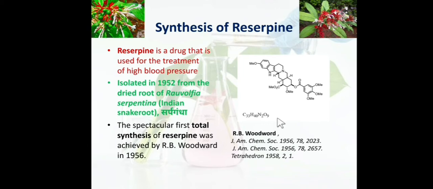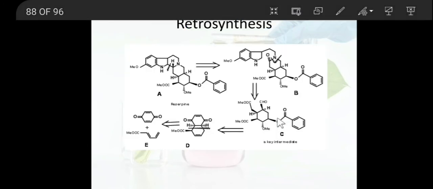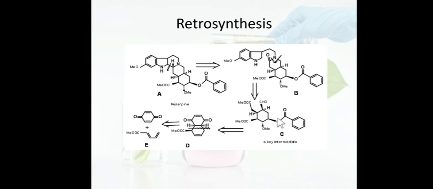So this is a very complex natural product which was synthesized by R.B. Woodward and co-workers. So let's see the retrosynthesis of reserpine. The molecule is divided roughly in three parts: the upper one, the middle part, and the side chain. If we go for the detailed retrosynthesis, we get the upper part and middle part like this, and lastly the side chain.